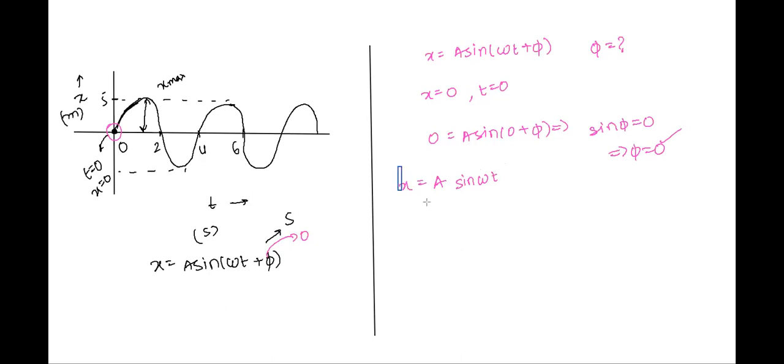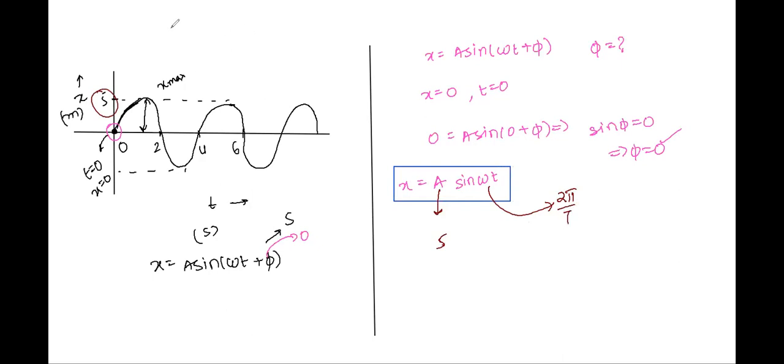Now what should we do? Can we find out a? What is a? Maximum value of x, right? What is the maximum value of x? 5. So a is equal to 5. How can you find out omega, Atul? Omega is 2 pi by T, so the time period is 4. Very good.